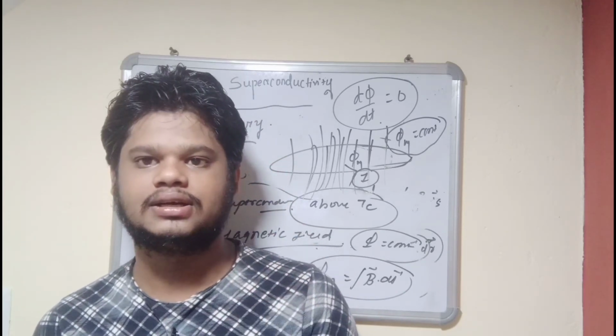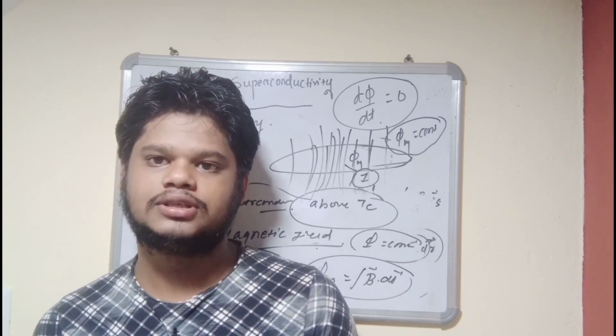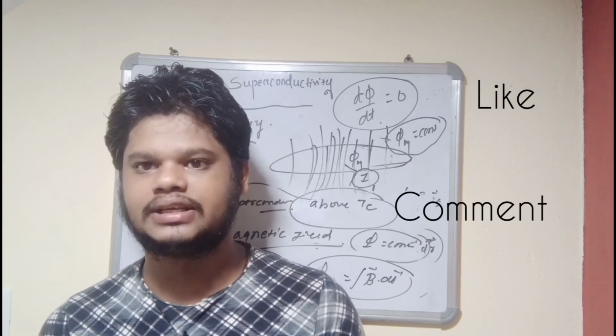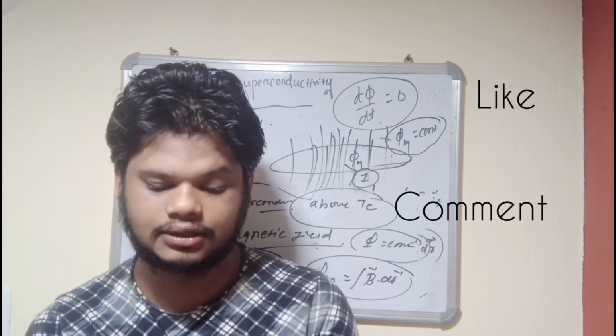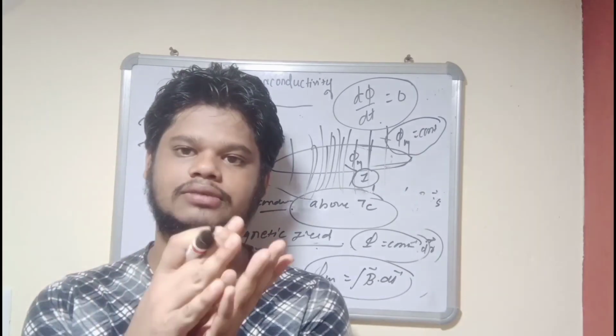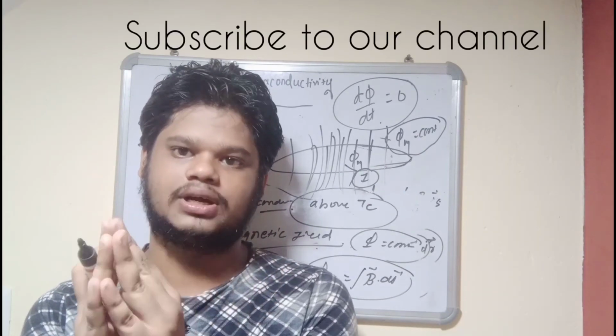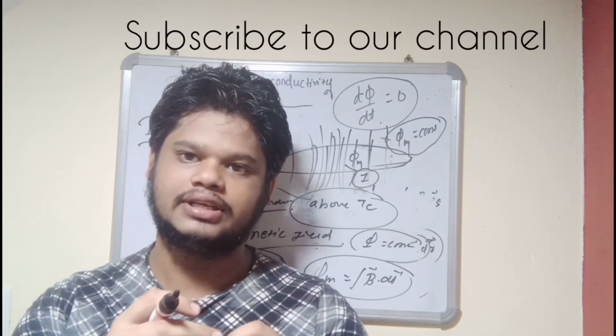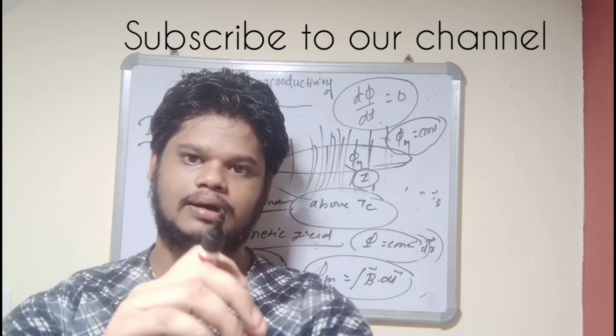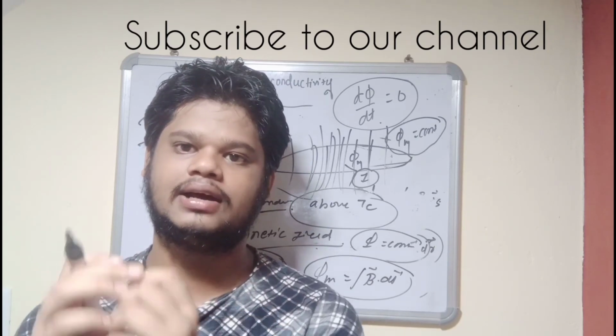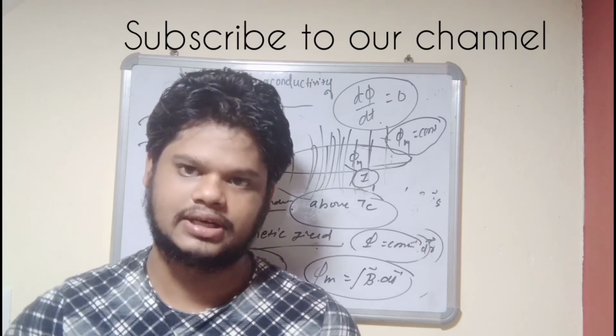Now in the next lecture we will discuss the Meissner effect. What is the Meissner effect? It is exactly what is used to distinguish between a conductor and a superconductor. We will see how it behaves inside a magnetic field and outside a magnetic field, and how metals behave inside a magnetic field.